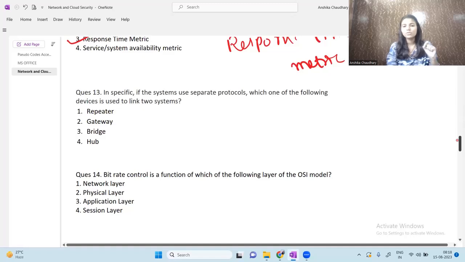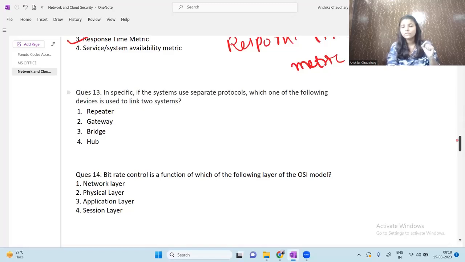If the systems use separate protocols, which one of the following devices is used to link the systems? So we can use gateways to link the systems. A gateway is a computer that sits between two networks, and it converts the information, the data, and other communication format from one form to another. So it will be gateway.